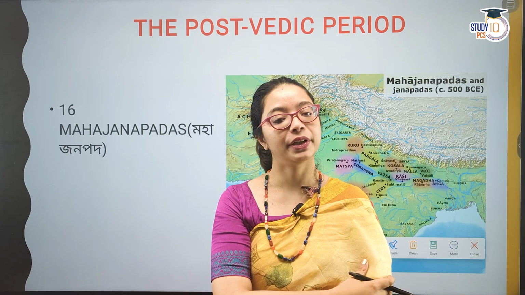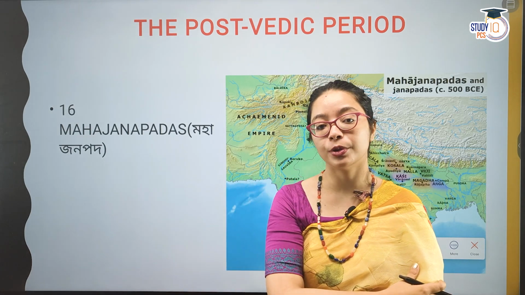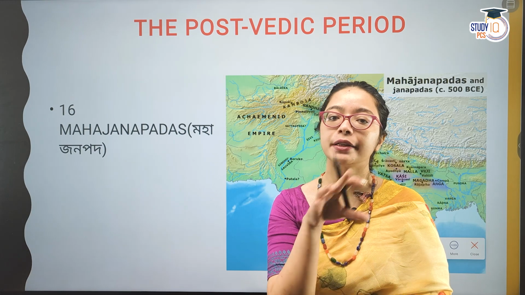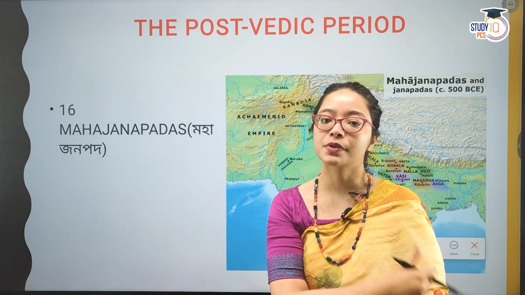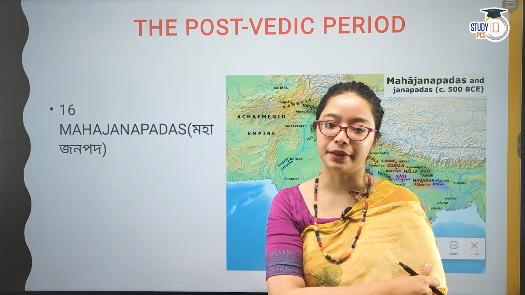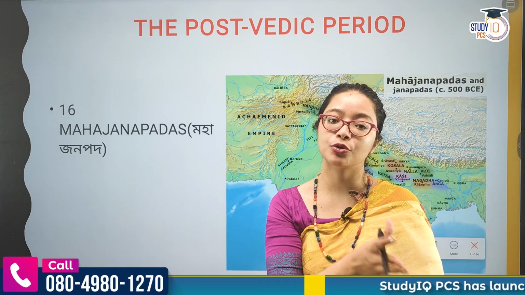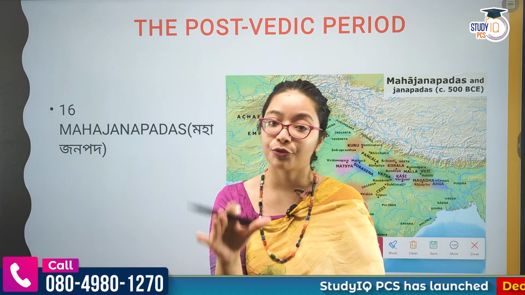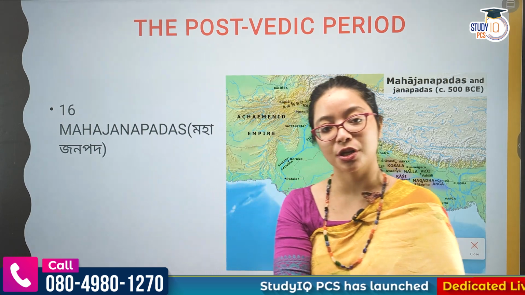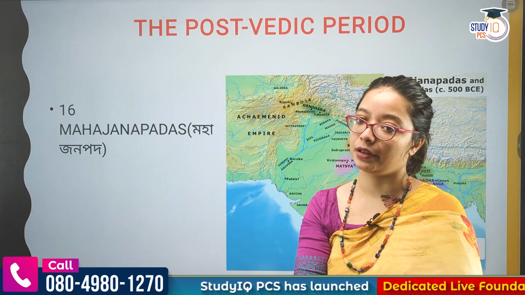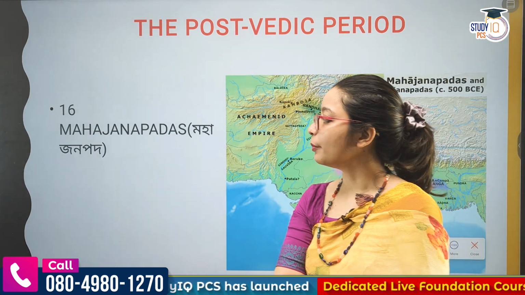So people started thinking that to have food you need to have land. So territory based kingdoms will come up. For the first time territory becomes a resource. Before this, territory is not a capital. From the post Vedic age, territory is a capital. Based on that, you have Mahajanapadas.